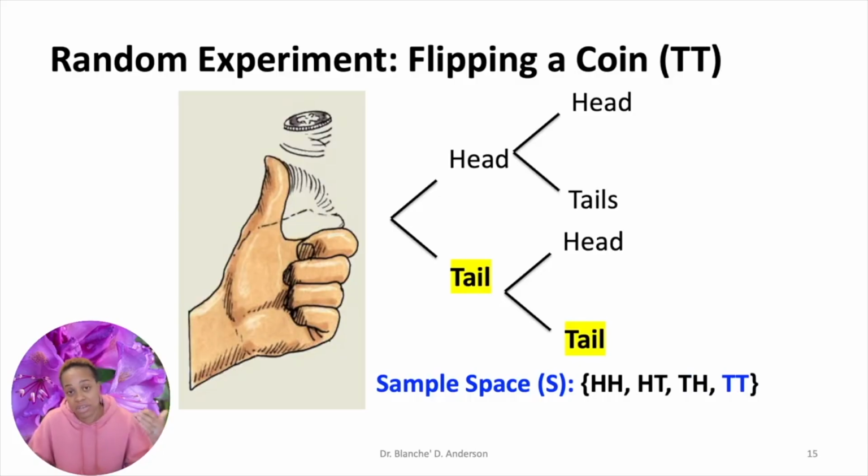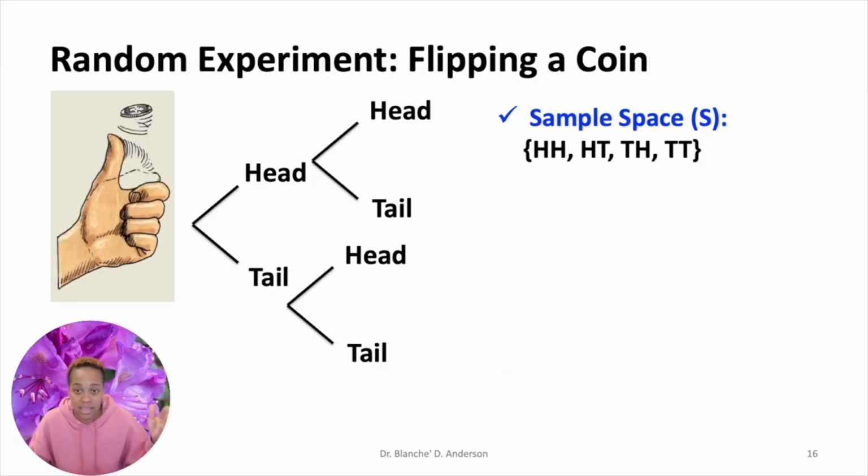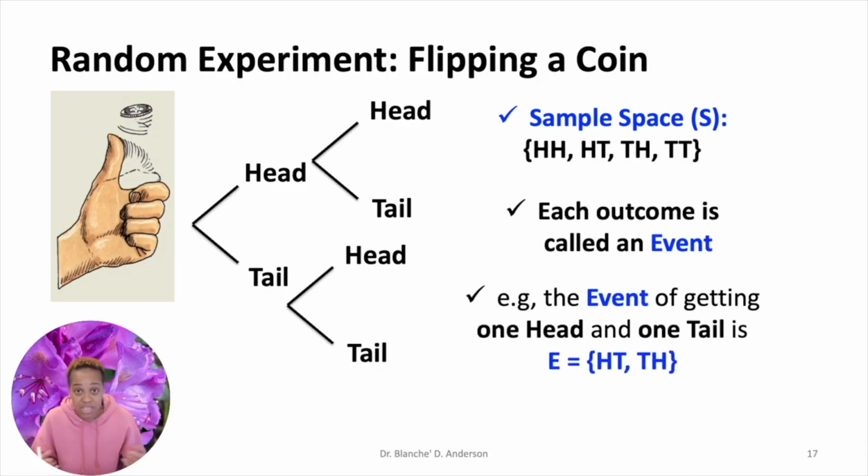So in this particular experiment, even though I only have two trials, where each flip of the coin is a trial, I have four possible outcomes: heads, heads; heads, tails; tails, heads; and tails, tails. Those are the four possible outcomes. So you see, it's very simple. And like I said, I'm using these very basic math examples just so you can wrap your head around the concept. So our sample space is two heads, a heads and a tails, a tails and a heads, or you can get two tails. Each outcome is called an event.